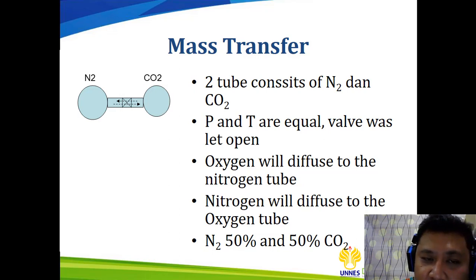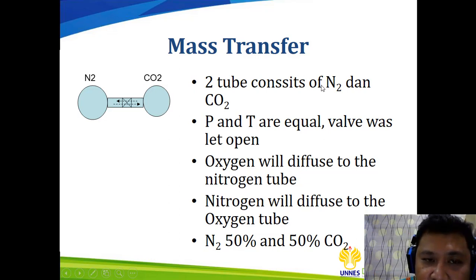Gas has diffusivity from one gas to the other gas. Of course this one is nitrogen and CO2. This one is not oxygen but CO2.